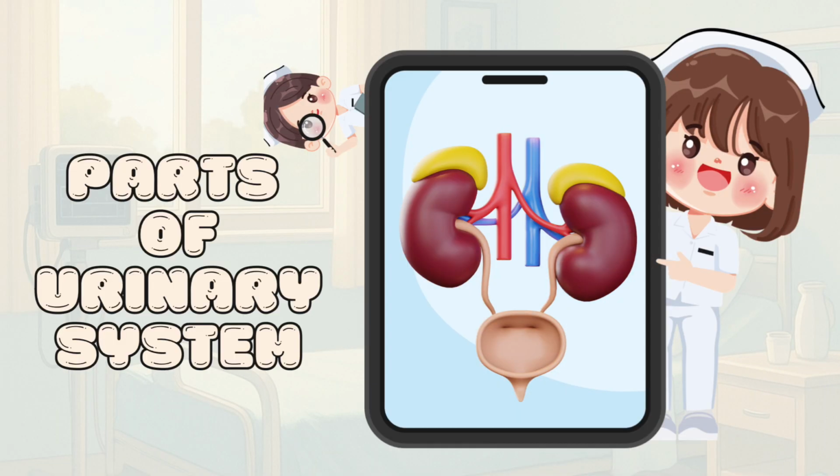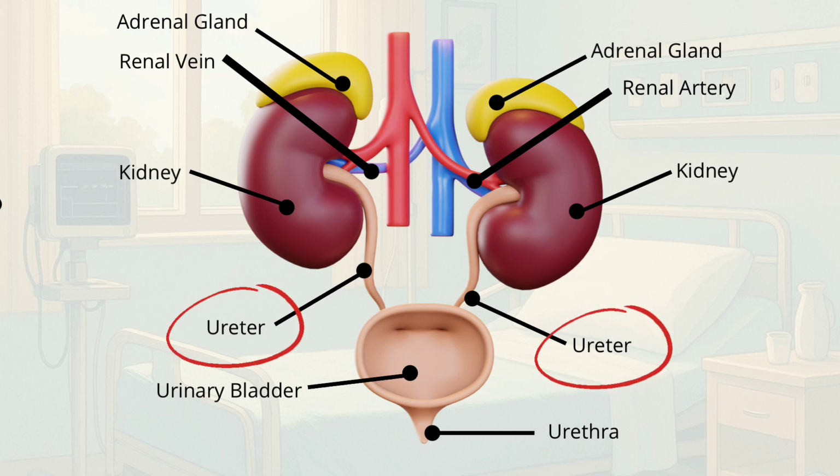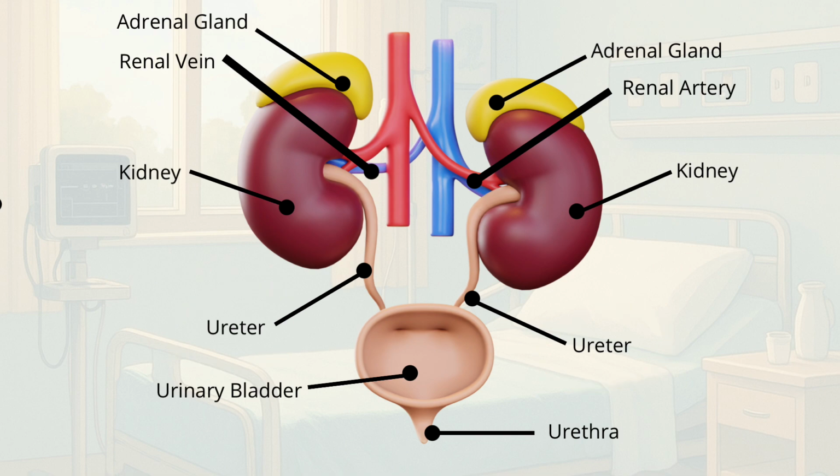Before we learn how it all works, let's first take a look at the anatomy of the urinary system. The urinary system is made up of several important organs. The first is the kidneys. The kidneys are two bean-shaped organs that filter blood and produce urine. The second is the ureters. The ureters are narrow tubes that carry urine from each kidney to the bladder.